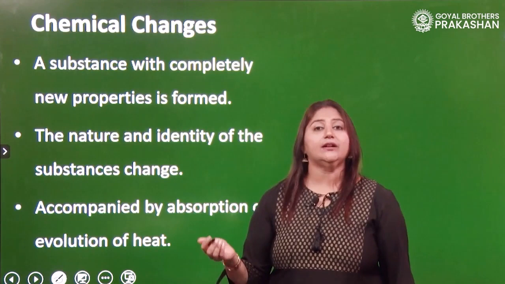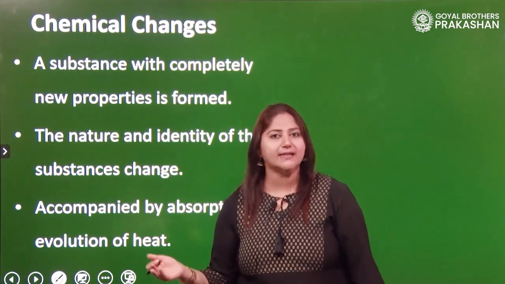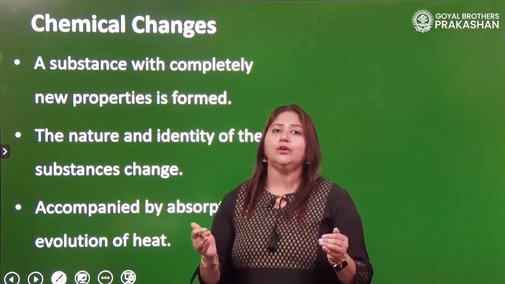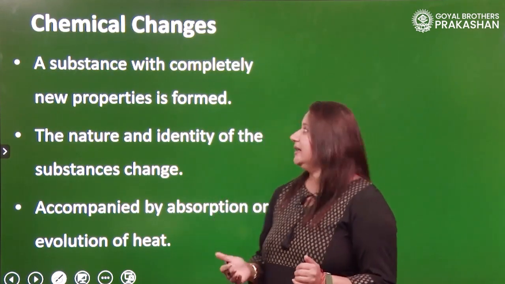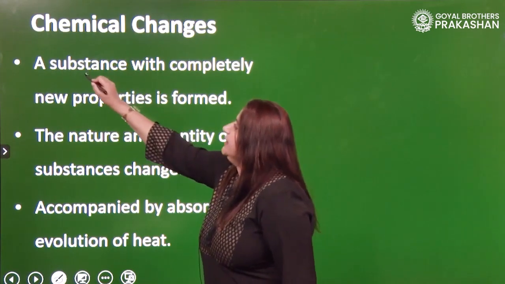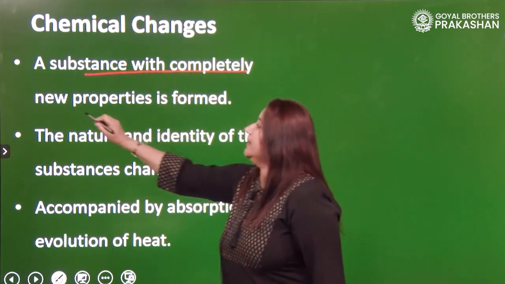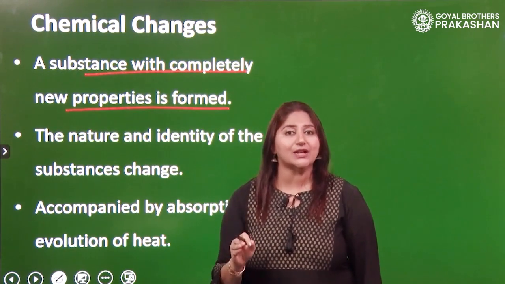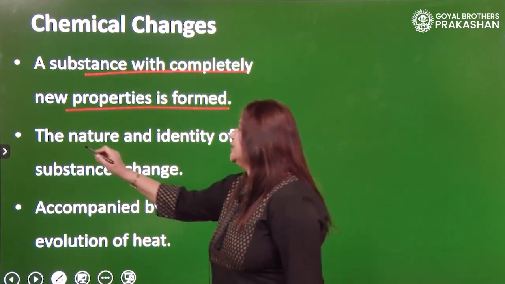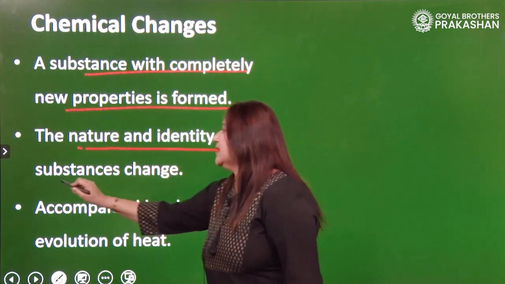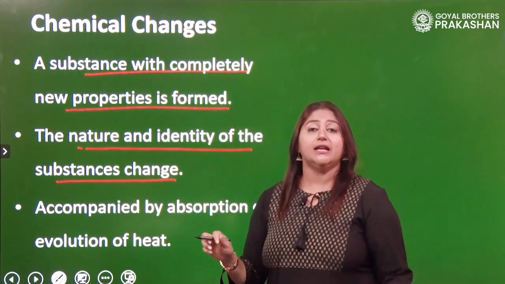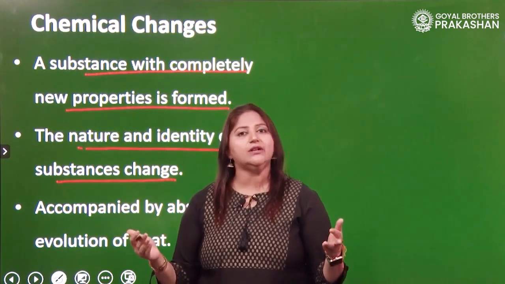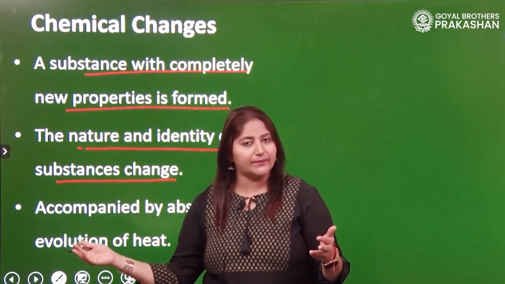So, photosynthesis and all those examples that we did right now are chemical changes. So, in short, can we declare that whenever a new substance is formed with completely new properties, we call it a chemical change? Not only that, the nature and the identity of the substances completely change. Initially, for example, we had iron. After rusting, it converted to iron 3 oxide.